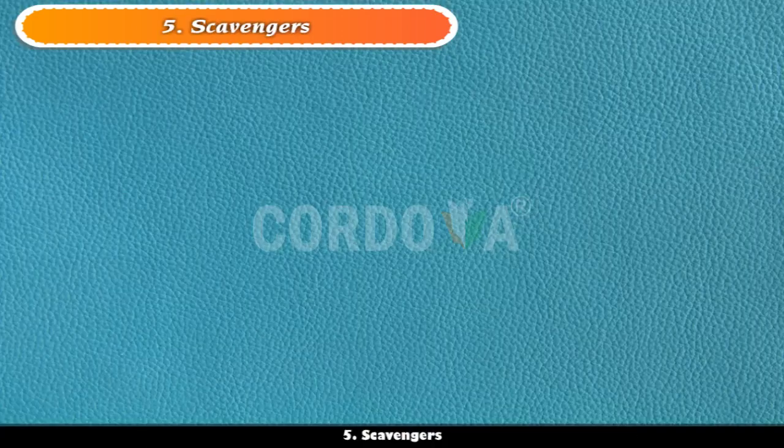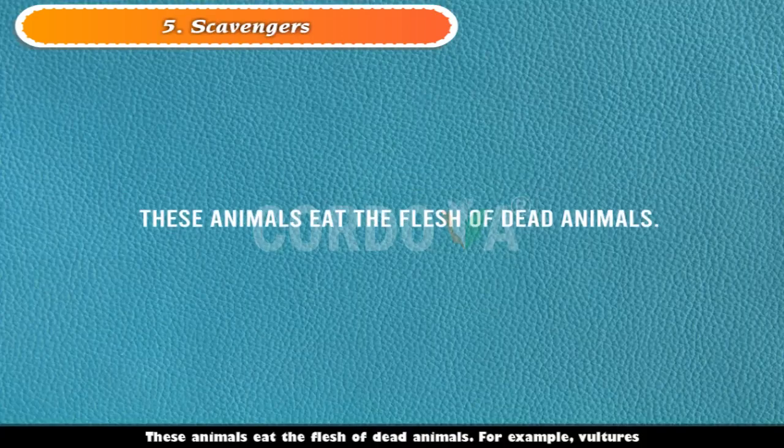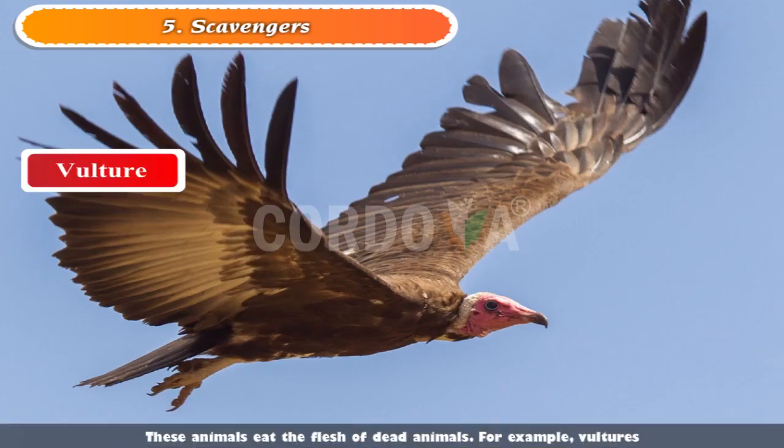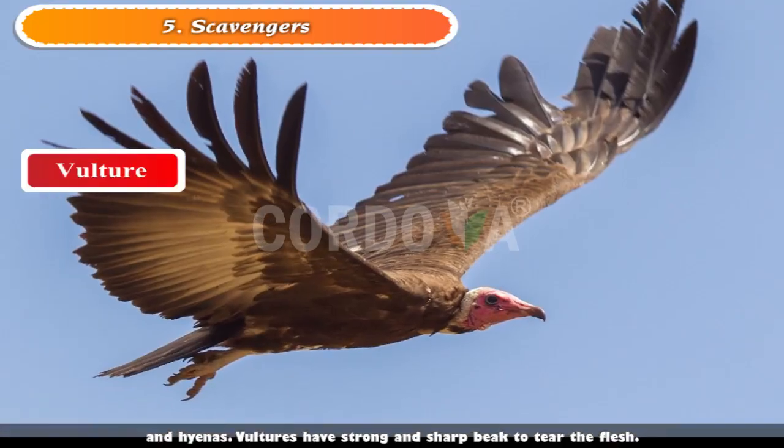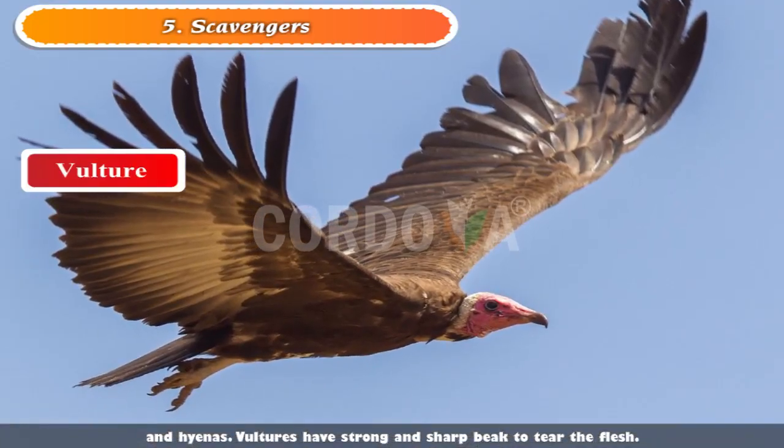5. Scavengers. These animals eat the flesh of dead animals. For example, vultures and hyenas. Vultures have a strong and sharp beak to tear the flesh.